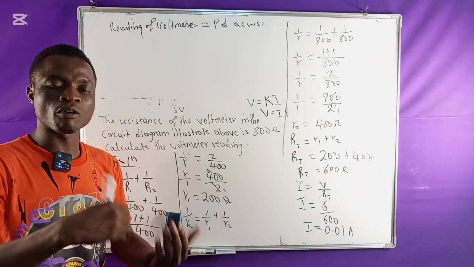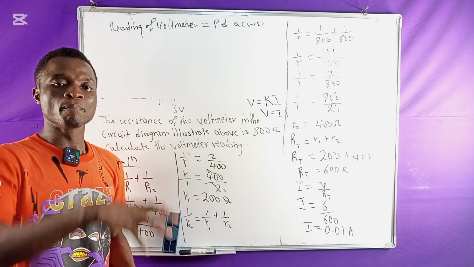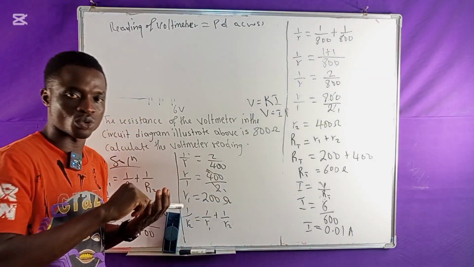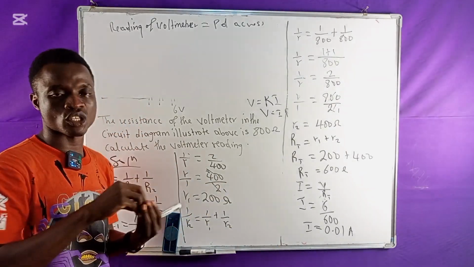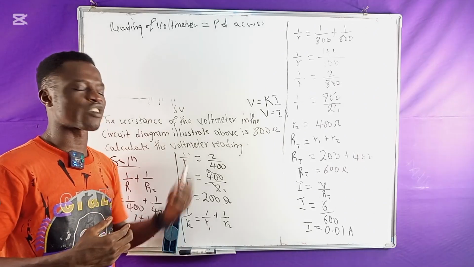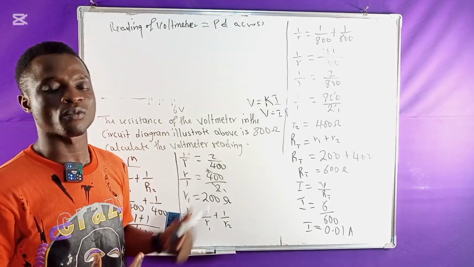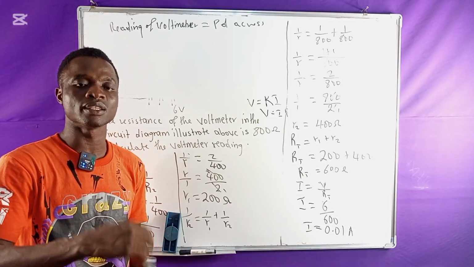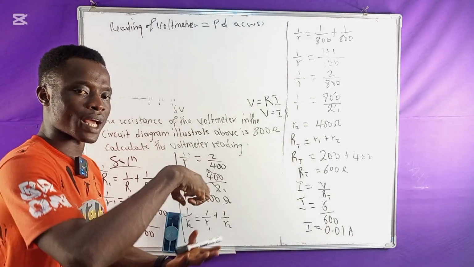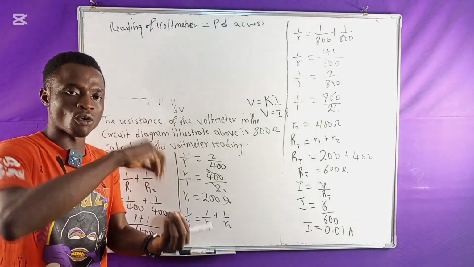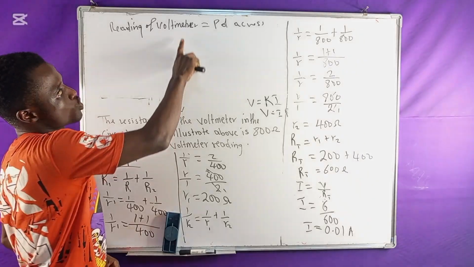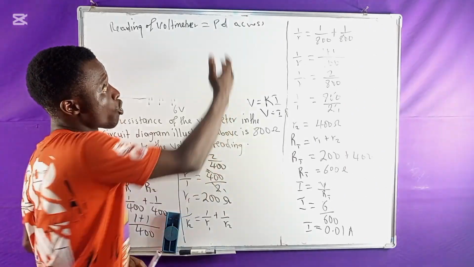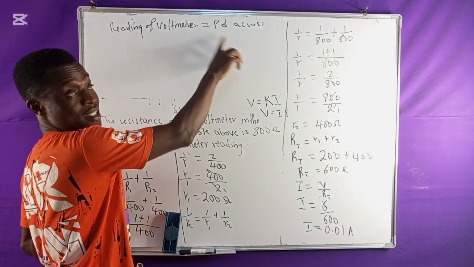That means if you are performing a practical in regards to this area, we have what's called a key. And when they close the key, the current is going to move within the circuit. When you open it, there is no current that's going to pass through, right? That's one of the precautions we have under the practical for this electricity. If you are not measuring anything, you need to remove the key from that particular circuit. So if the current is passing through, the voltmeter is going to be reading, or the potential difference is going to be reading. So they are equivalent, they are the same.